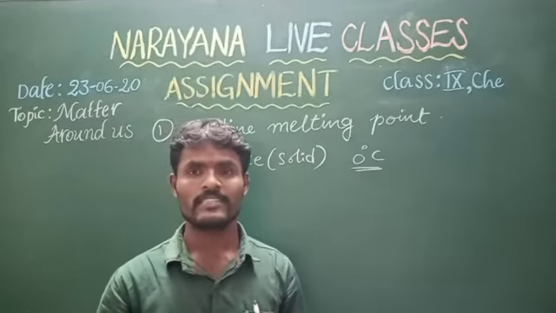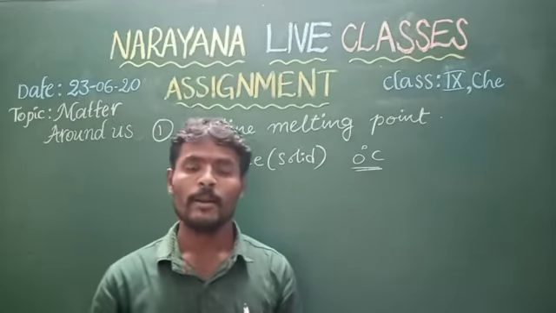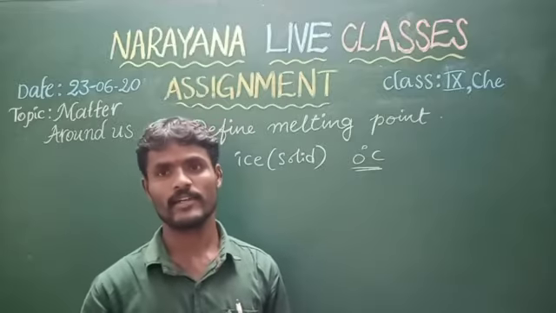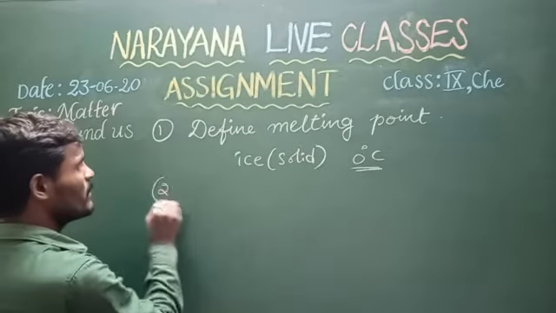Next, our second question. What is the meaning of anomalous behavior of water?